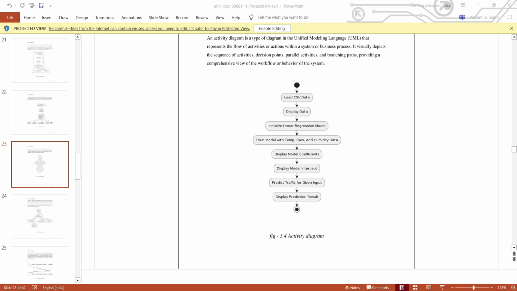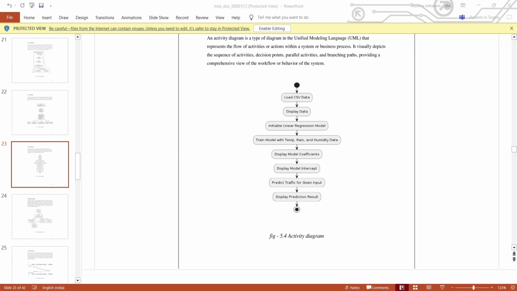In this activity diagram, the first step is loading the CSV data. The process starts by loading the data from a CSV file. This data is likely required for training the model. The next step is displaying the data. Once the data is loaded, it is displayed. This step is useful for visual verification and understanding of the dataset.